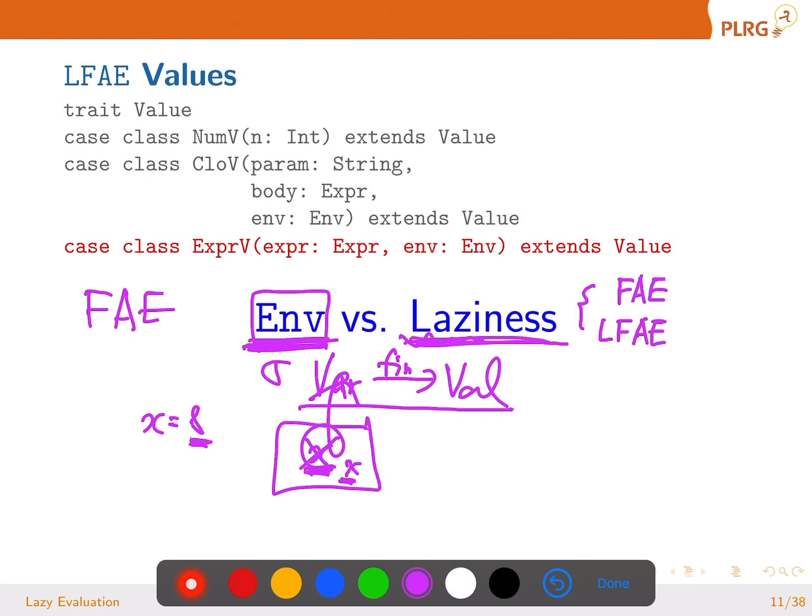In laziness, it's not only different algorithms, but also different languages. One more time. When you implement FAE, whether we use EMV or not, it's just a matter of implementation detail, not different semantics. But whether we have laziness or not, that's different languages. Because it's important, let me repeat this in Korean and move on.